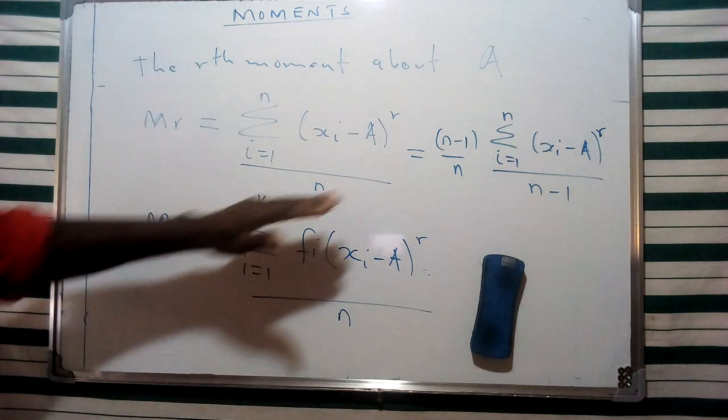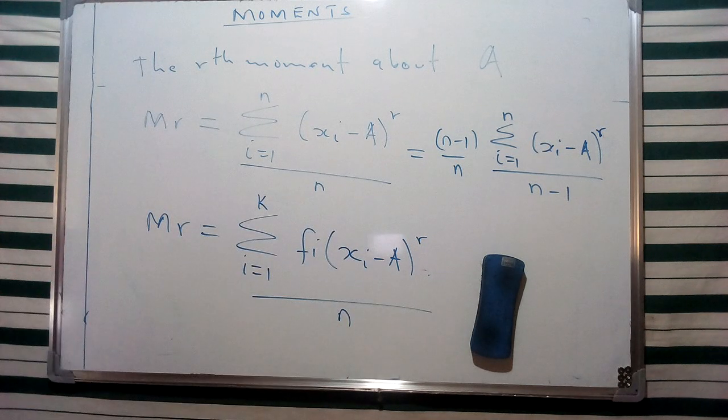So this is going to be for raw data and the frequency distribution of the rth moment about a number given as such.